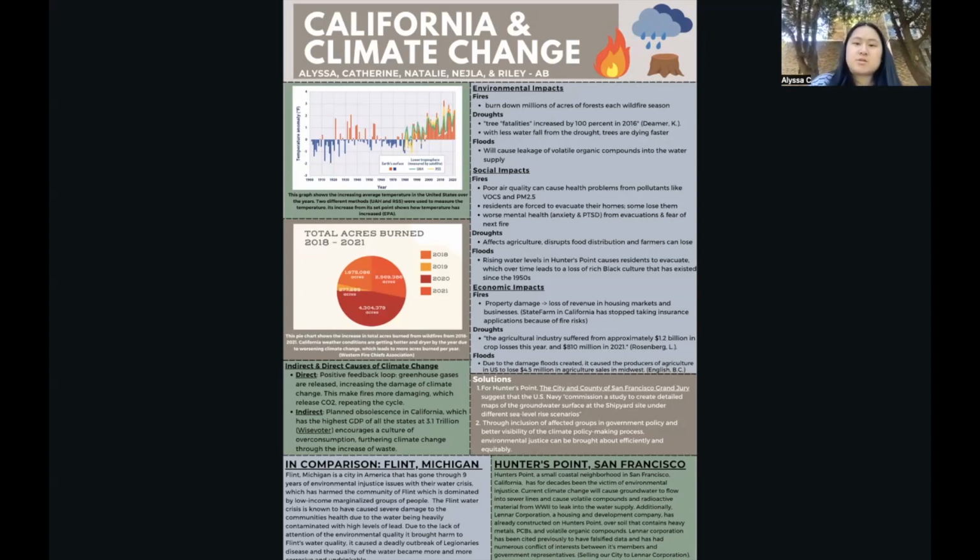And for causes of climate change, one of the direct causes of climate change is the release of greenhouse gases into the atmosphere, which makes fires more damaging, droughts more frequent, and floods more impactful. And an indirect cause of climate change is planned obsolescence. For example, in the state of California, as it is such a wealthy state, it has a higher possibility to overconsume products that are harmful to the environment, such as e-waste.